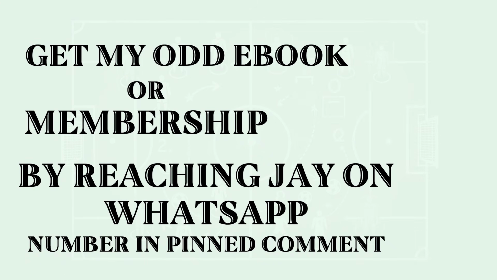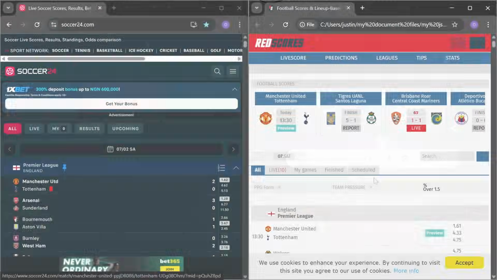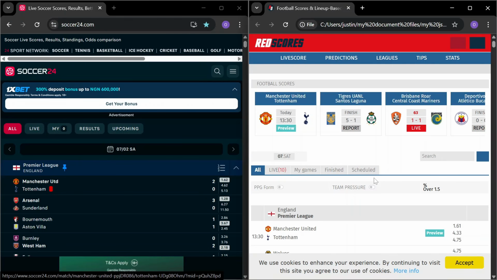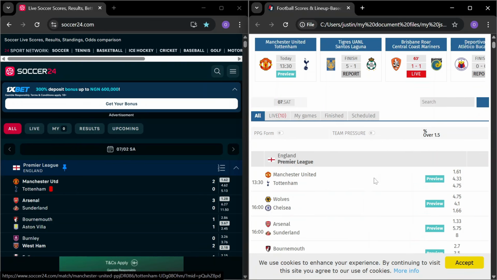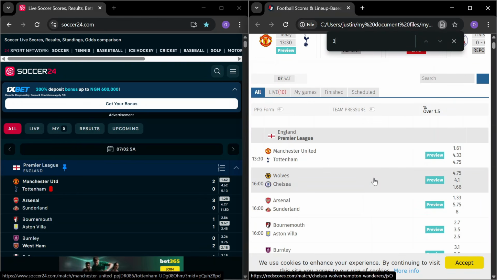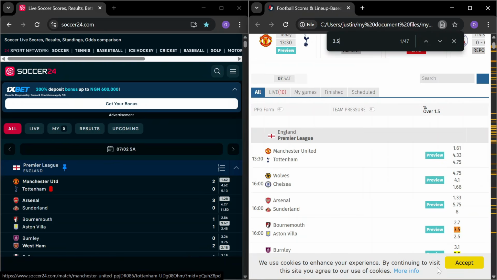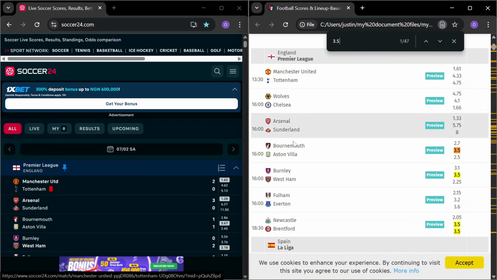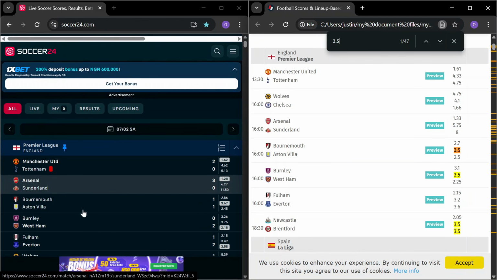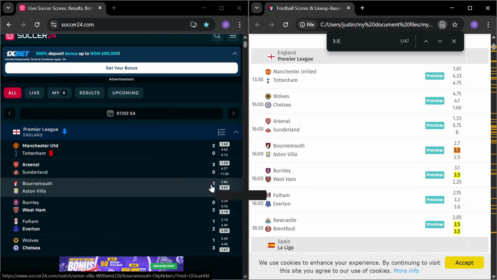So guys, I'm back again and we are here to check out the outcome for the games we picked out for today, having over 1.5 goals. Remember I said the odds you need to look out for is 3.5 odds, and the away team needs to have the lower odd, lower 2 odd than the home team. And if we search for 3.5, the first game we saw was Aston Villa having 2.5 away and the home team having the higher odd 2.7. Now if we come over to see what they actually played out, we'll see that it's actually 1-1.